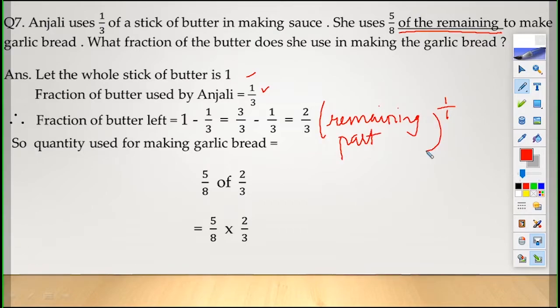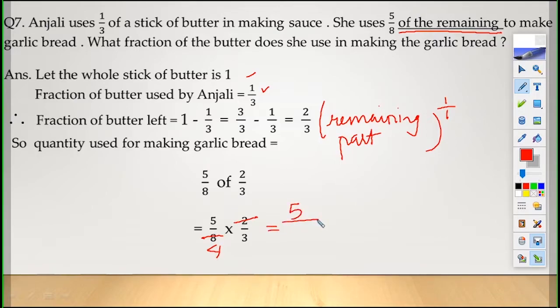I have written fraction of butter left. So quantity used for making garlic bread is 5/8 of the remaining part, that is 5/8 of 2/3, equal to 5/8 into 2/3. Here 2 is even, you can divide 8 by 2. 2 fours are 8, and 5 and 3 are both prime numbers.